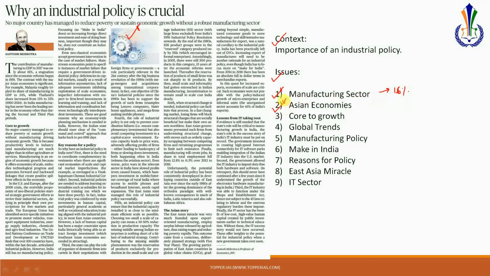Next, something important that has been discussed here is with regards to the Asian economies. A comparison has been drawn. For example, the case of Malaysia is spoken about. In Malaysia, the economy has literally tripled, and the share of the manufacturing sector in the Malaysian economy is 24%. Then the case of Thailand is mentioned, where the manufacturing sector's contribution to the economy has increased from 13% to 33%.